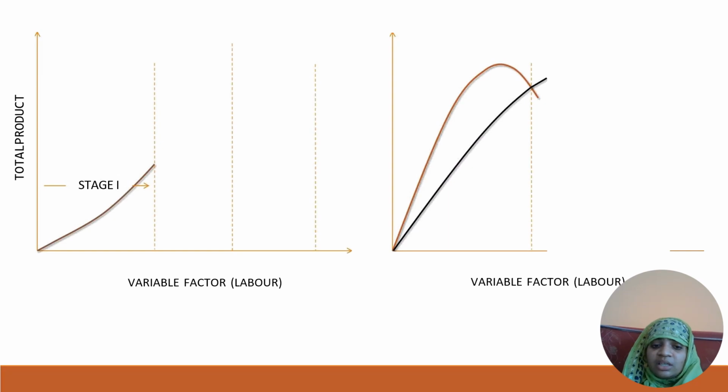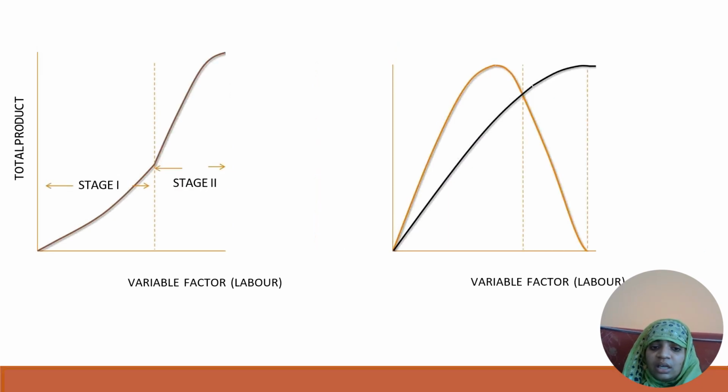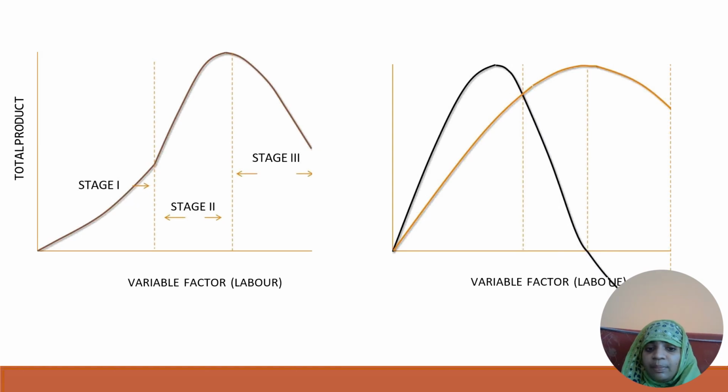So stage 1 shows the increasing trend, and the second stage is also increasing, and slowly it comes to diminishing, and in the third stage you can see it completely declining. So the first stage increasing and coming to diminishing, and finally declining in the third stage. Similarly, average productivity is also increasing and comes to declining.